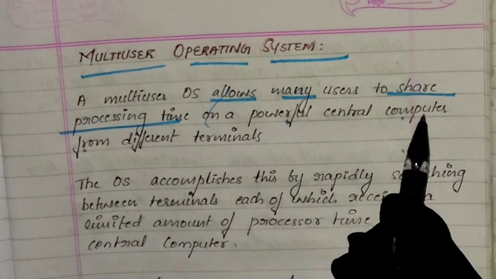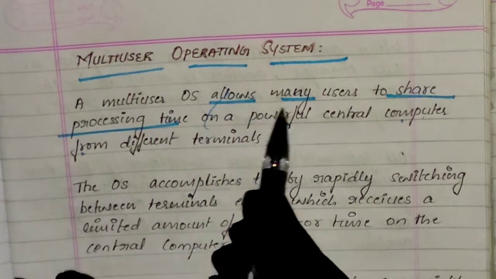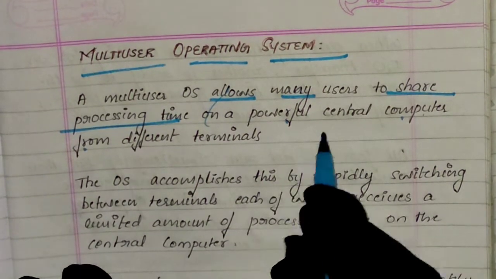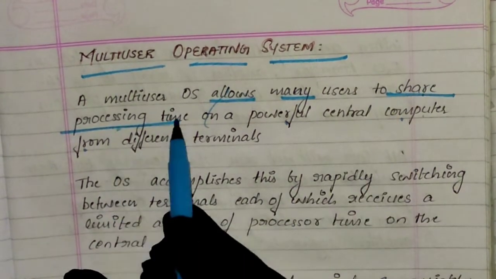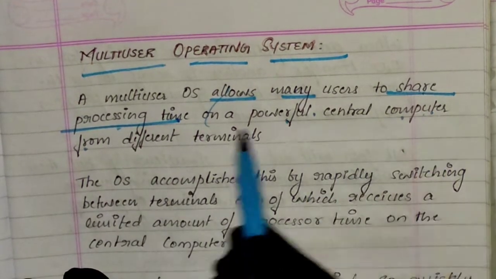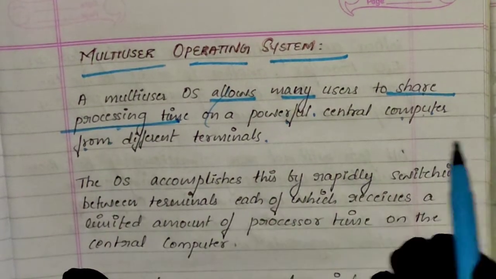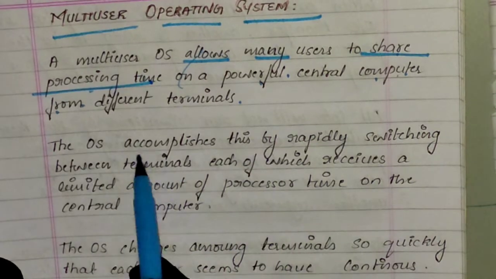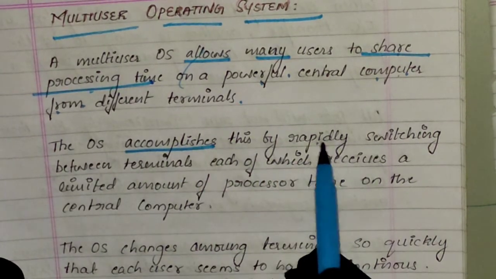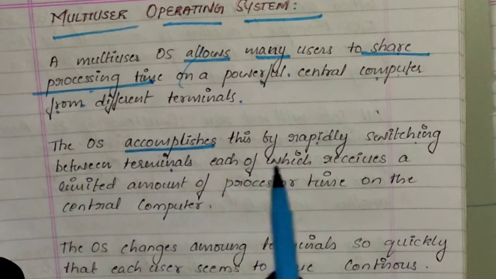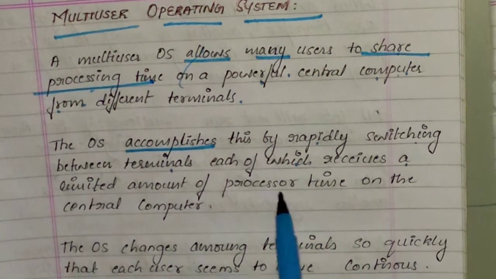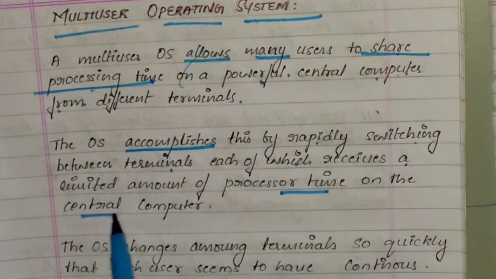Okay, the central computer. A multi-user operating system allows many users to share processing time on a powerful central computer from different terminals. The operating system accomplishes this by rapidly switching between terminals, each of which receives a limited amount of processor time on the central computer.